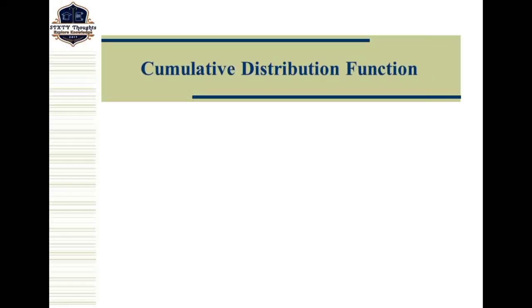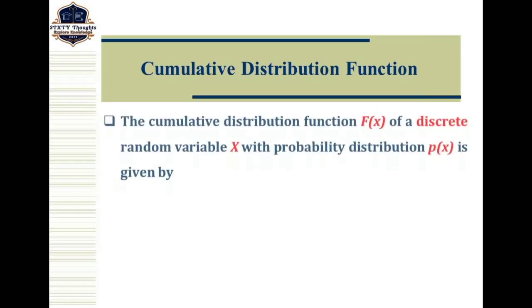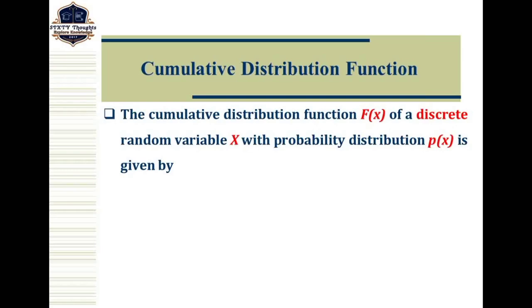In this video lecture, we discuss the cumulative distribution function. There are two types of cumulative distribution function: one for a discrete random variable, and another for a continuous random variable. Let us see the discrete random variable definition.